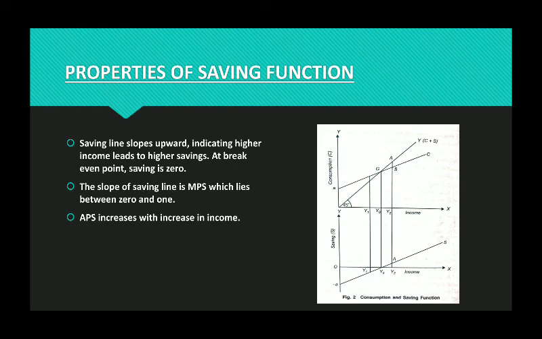Similarly, just like the consumption function, the saving function also has a slope which is MPS. Again, MPS also lies between 0 and 1. And APS increases with increase in income. As I told you, when our income increases, we do not spend a larger proportion of the increased income on consumption, rather we save more. So in such a situation, we can say that an increase in income leads to an increase in APS, which was opposite with APC. APC usually decreases with increase in income, and APS usually increases with increase in income. Okay, so these are the 3 points.